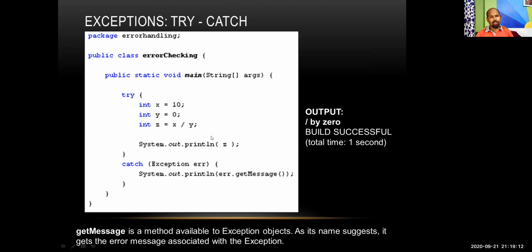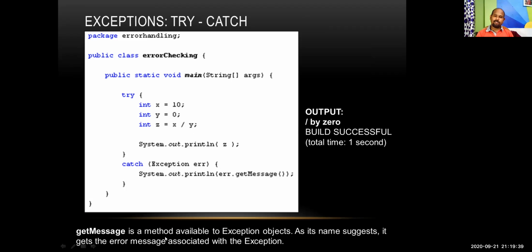So ultimately there will be an exception in this code, and through this try block it will be detected, and automatically the exception from the catch portion will be called.